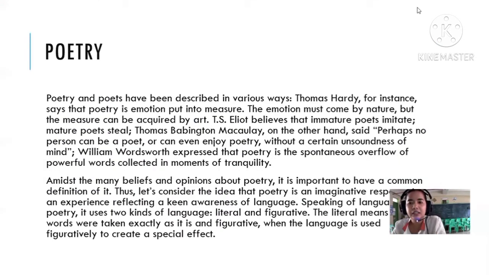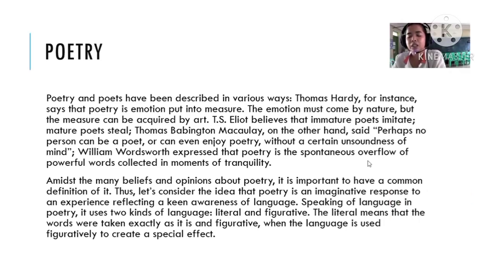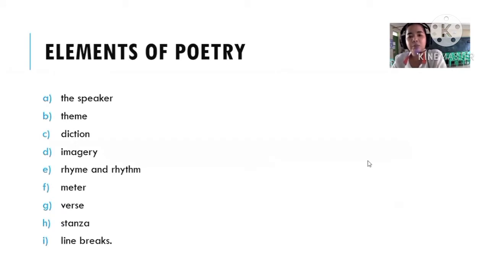Poetry has been described in various ways. According to Thomas Hardy, poetry is emotion put into measure, while T.S. Eliot believes that immature poets imitate, mature poets steal. So as different authors try to talk about poetry, the words were not literally presented, but figuratively presented. So that's about poetry. Now these are the elements of poetry.